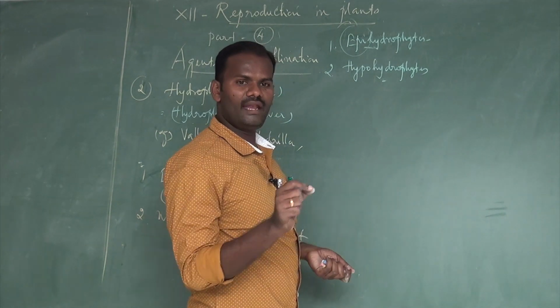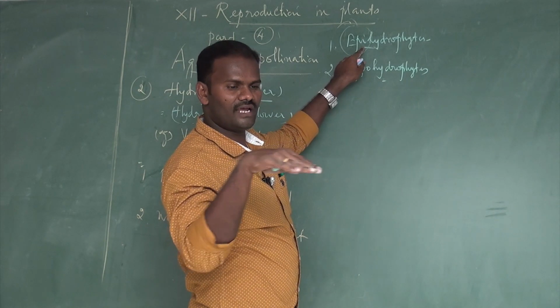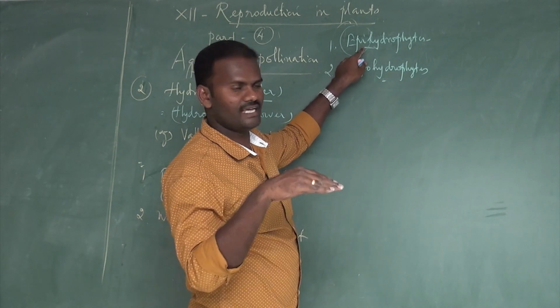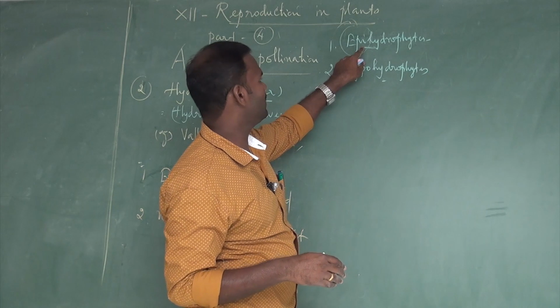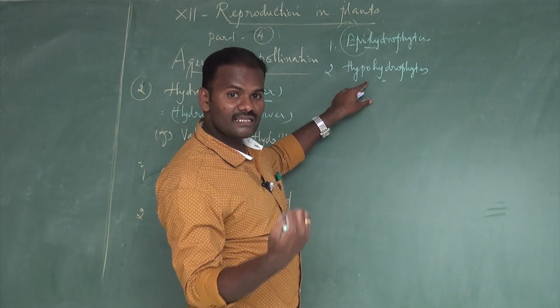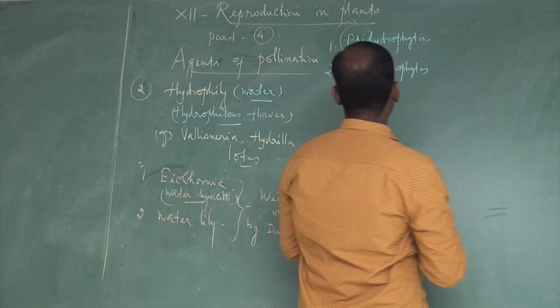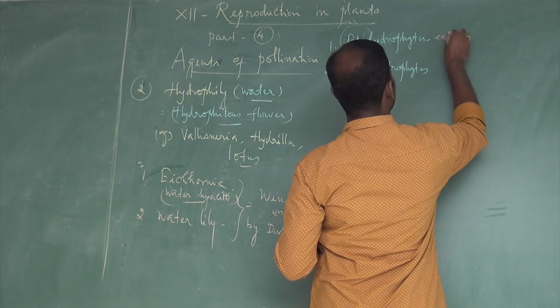I mean, pollination takes place above the water level, on the surface of the waters. Pollination takes place on the surface of the waters. These are called epihydrophily. Pollination takes place under the water. These are called hypohydrophily.